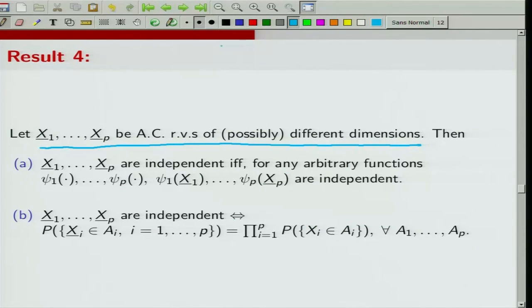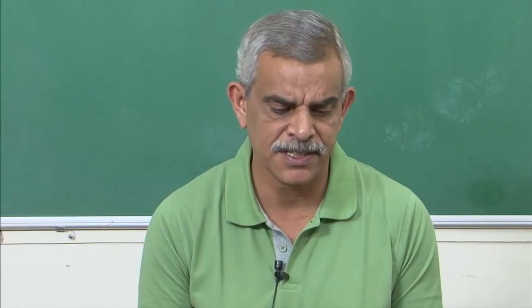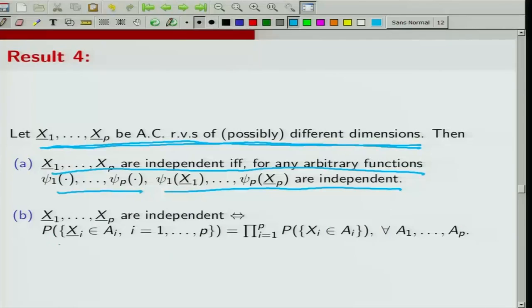Now let us do this result, which says: let X1, X2, ..., Xp be random vectors which are absolutely continuous and suppose they are possibly of different dimensions. Then X1, X2, ..., Xp are independent if and only if, for any arbitrary functions psi1, psi2, ..., psip, psi1(X1), psi2(X2), ..., psip(Xp) are independent. So, random vectors are independent if and only if any arbitrary functions of those random vectors are independent. The second part of this result says X1, X2, ..., Xp are independent if and only if the probability that Xi belongs to Ai for i = 1 to p is the same as the product of the probabilities of Xi belonging to Ai, for any sets A1, A2, ..., Ap.